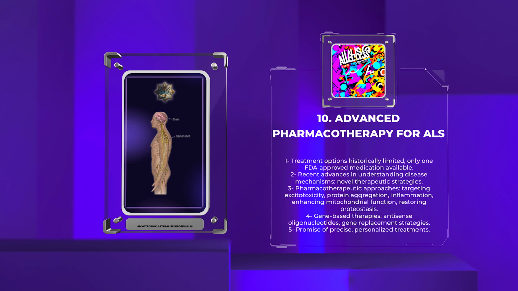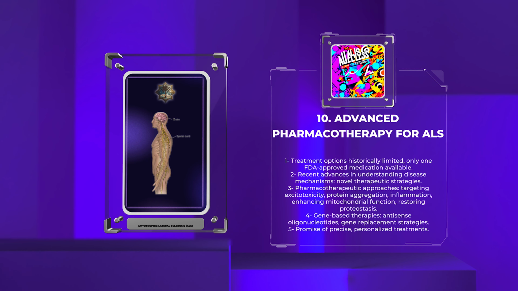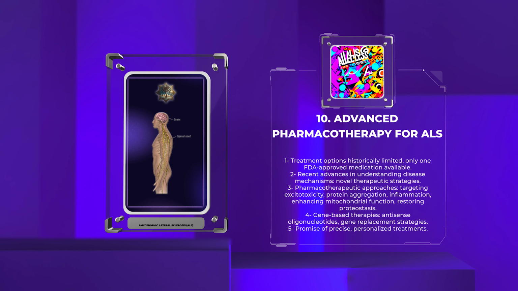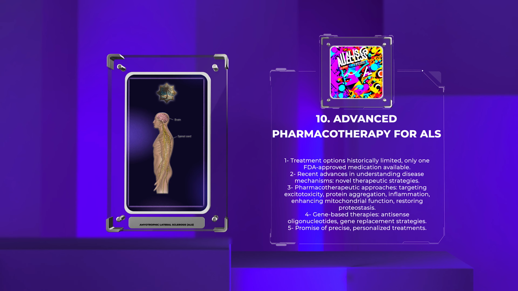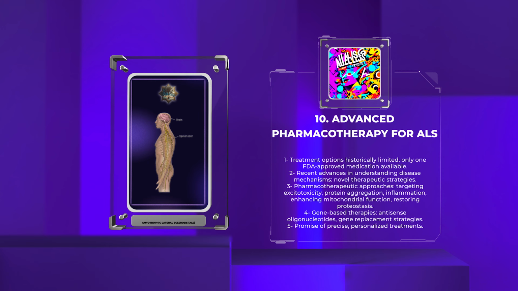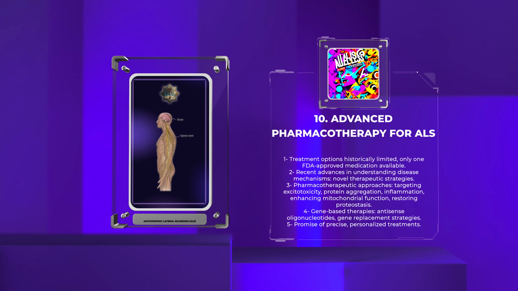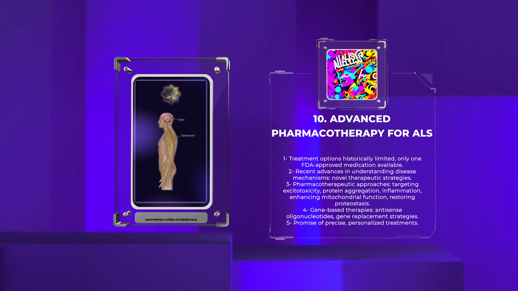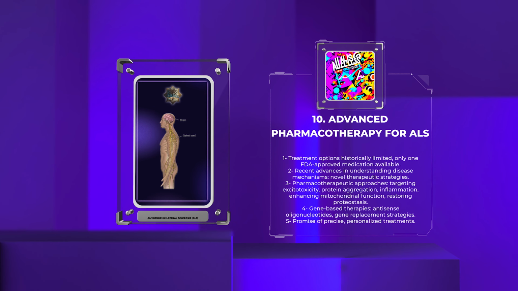Pharmacotherapeutic approaches include targeting excitotoxicity, mitigating protein aggregation, modulating inflammation, enhancing mitochondrial function, and restoring proteostasis. Gene-based therapies, such as antisense oligonucleotides and gene replacement strategies, also hold promise in addressing specific genetic mutations.